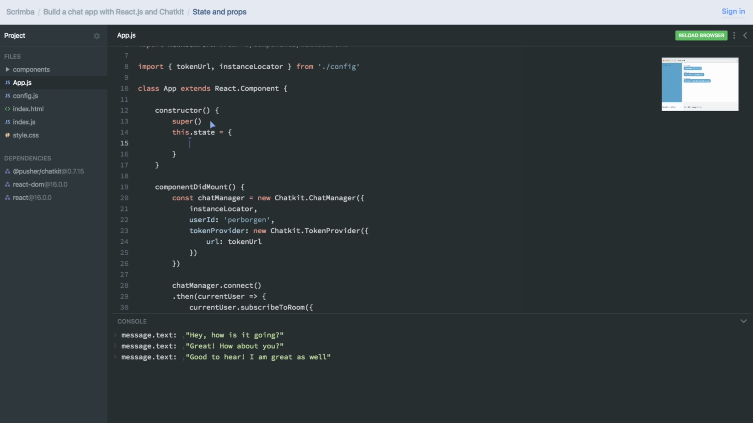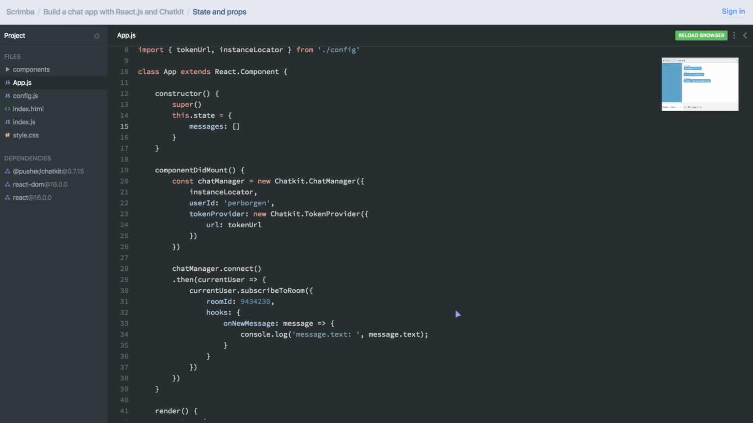What we're going to do here is we're going to store the messages in the state, and we'll initialize it as an empty array. What we now can do is for every new message we get from Chatkit, we'll do this.setState. And inside of this object, we're describing how we want our new state to look like. So we want the messages to change.